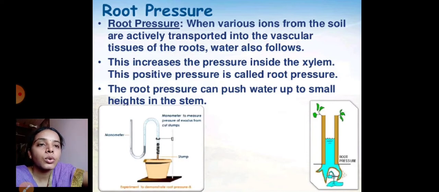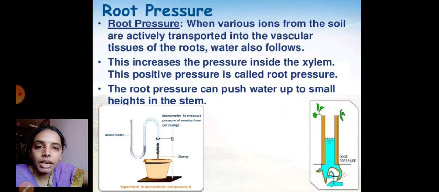So here the root pressure can push up to small heights in the stem. To explain root pressure, an experiment is demonstrated: a well-watered potted plant must be cut in a horizontal way. It needs to be fixed with the help of a bend tube. So there is an instrument which is called manometer, helpful for measuring the root pressure.